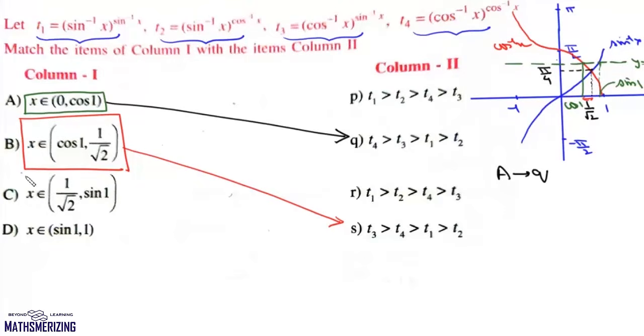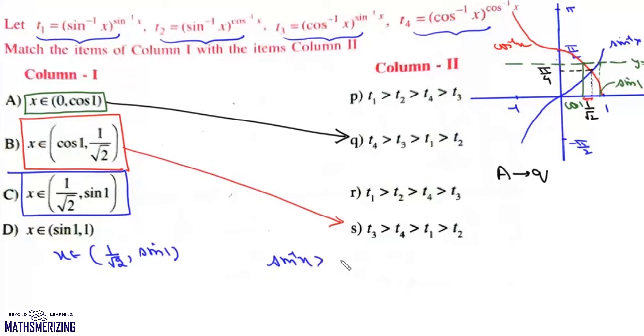Now we'll come to this third case when x lies between 1 by root 2 and sin 1. Now in between 1 by root 2 and sin 1, both these values, sin inverse and cos inverse, lie between 0 and 1. But here, sin inverse x is greater than cos inverse of x, and both these values lie between 0 and 1.